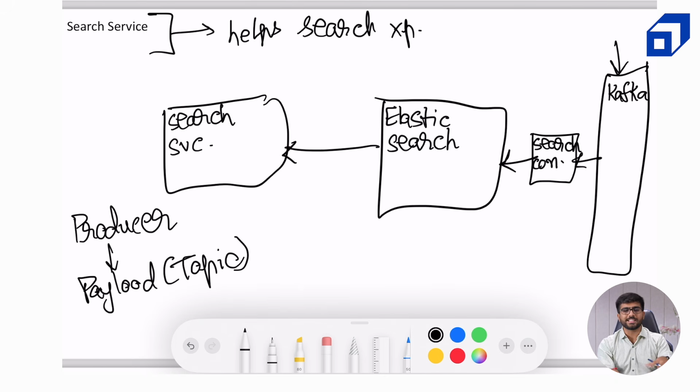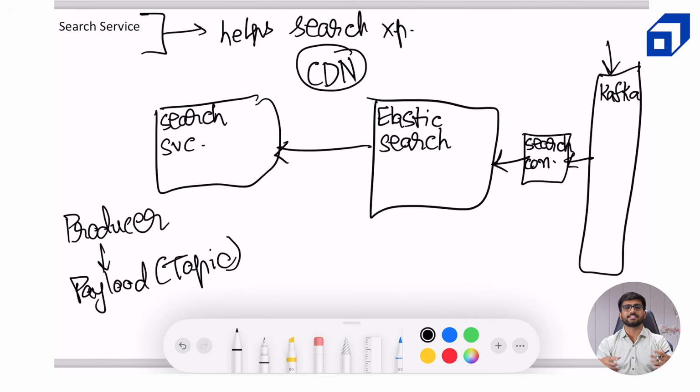So some of the static information like the hotel photos and room photos can be stored in the CDN. The CDN is a content delivery network. Whenever an update is made through the hotel service, we can add the room photos, hotel photos, and so on in the CDN, which is geographically distributed, and the search service can access that static data from the CDN itself to reduce the latency.